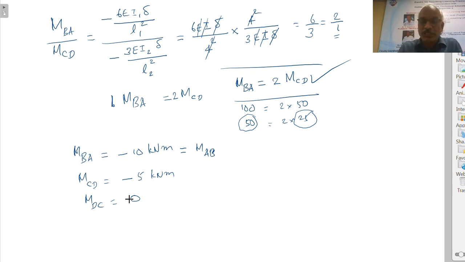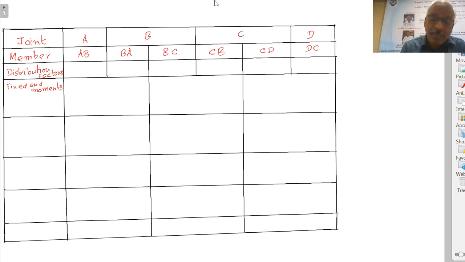So what we are going to do is, we are going to assume these moments and do the moment distribution, sway moment distribution. And later we are going to find out what is the force that is going to cause these moments. So from that we will have to do some correction. Right? That we will do it. Right. Now next is